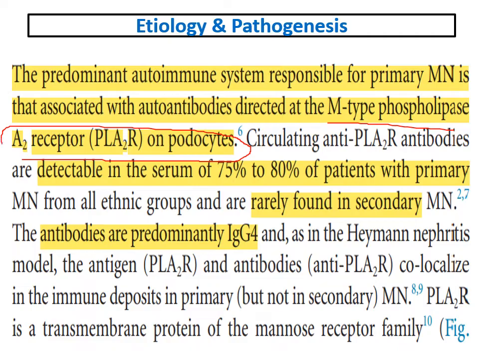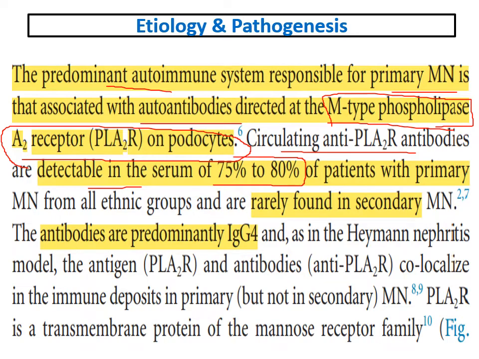This is the most important antigen in primary membranous, with the formation of autoantibodies directed against this antigen. Circulating anti-phospholipase A2 receptor antibodies against these antigens are detected in the serum of